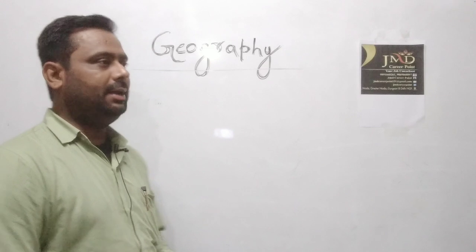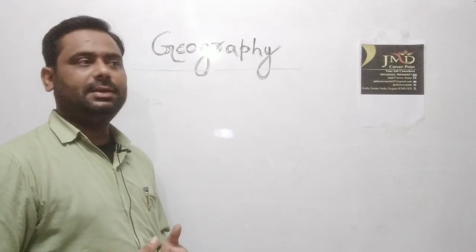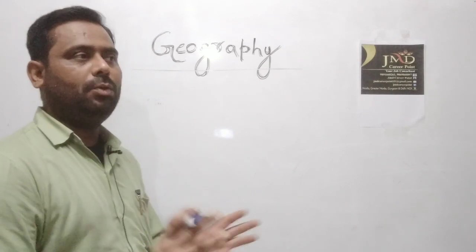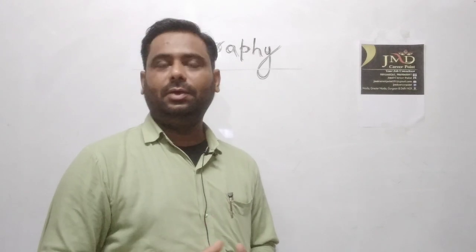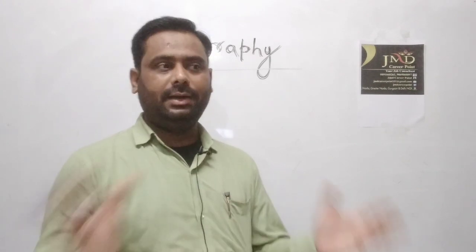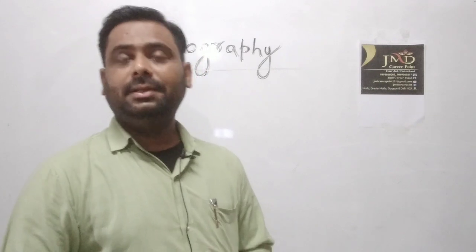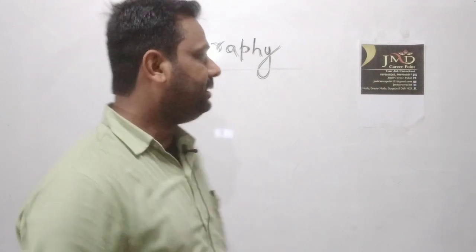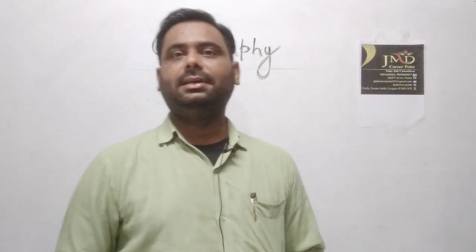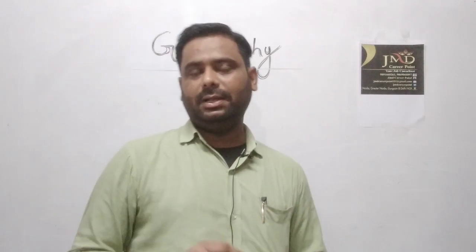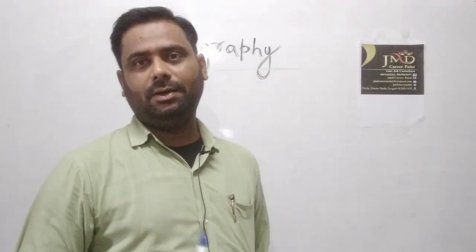Before we start this chapter, we will learn some basic things about where our Earth is located in our galaxy. We all live in the Milky Way galaxy. We are all creatures of the Milky Way galaxy, and Earth is the third planet of our solar system.